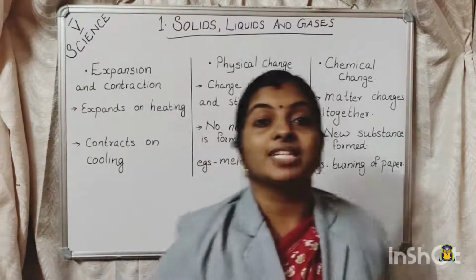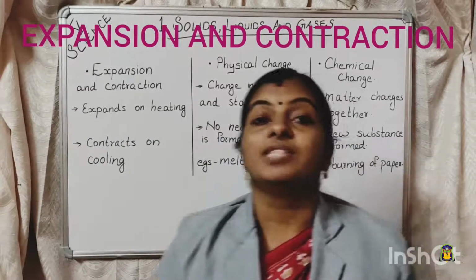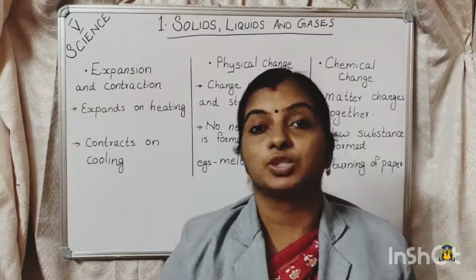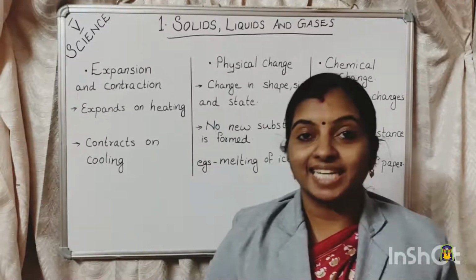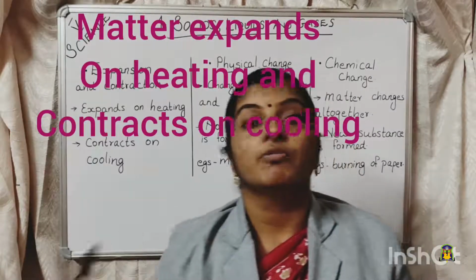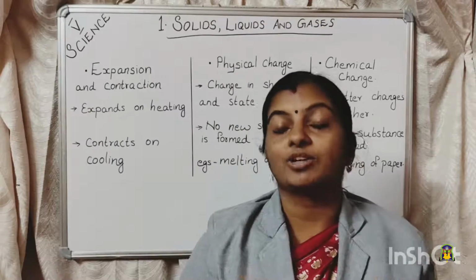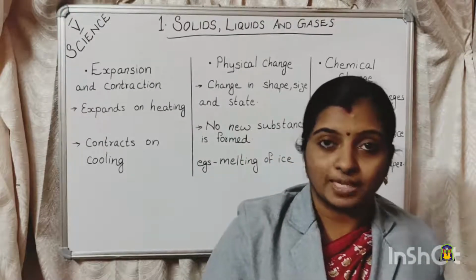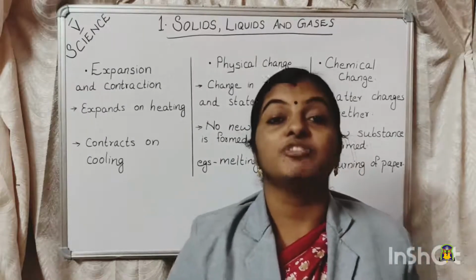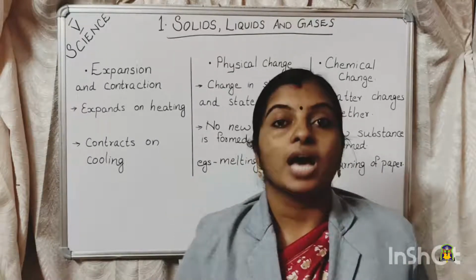So first, we will discuss the expansion and contraction of matter. We have studied that matter can always change from one form to another, right? It can change from one state to another. That is, on heating, a solid can be converted into liquid and a liquid can be converted into vapors. Similarly, on cooling, a vapor can be converted into liquid and liquid can be converted into solid on freezing. So, in all these processes, what matters is the temperature. If there is a change in temperature, we can always change the matter from one state to another.